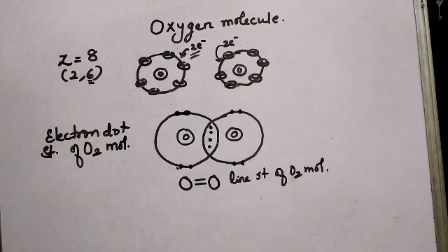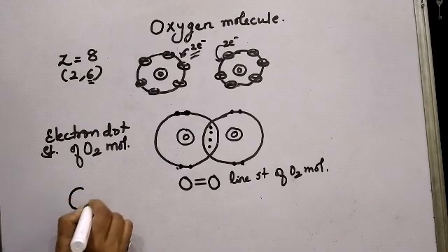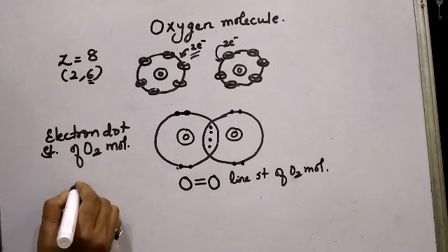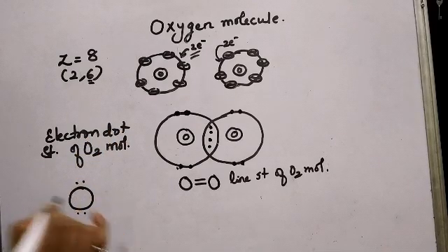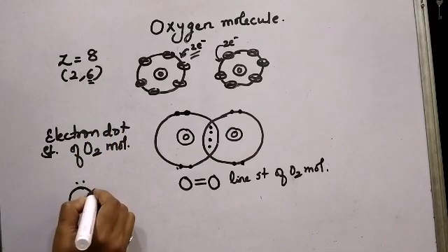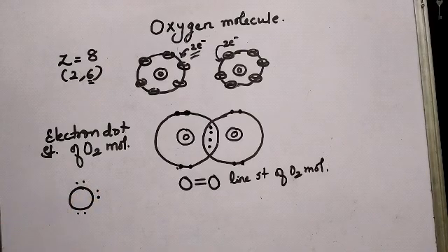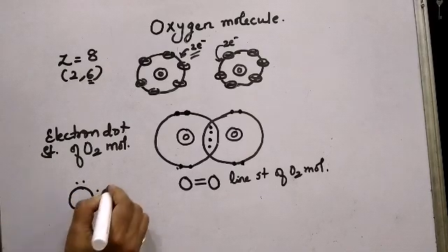If I want to show the electron dot cross structure without the circles, for oxygen, I have to show these 6 electrons, out of which 1, 2, 3, 4 are paired. What about the remaining 2? The remaining 2 will be shared with the other oxygen atom.